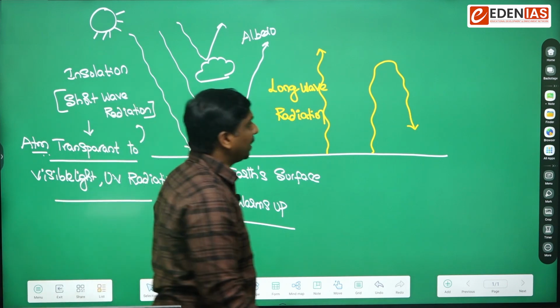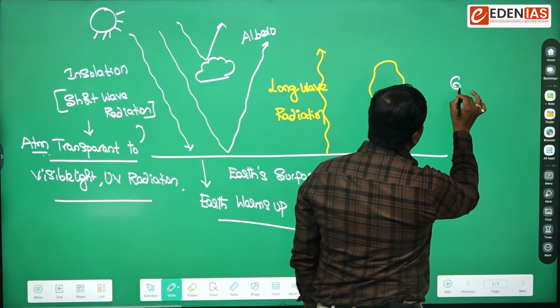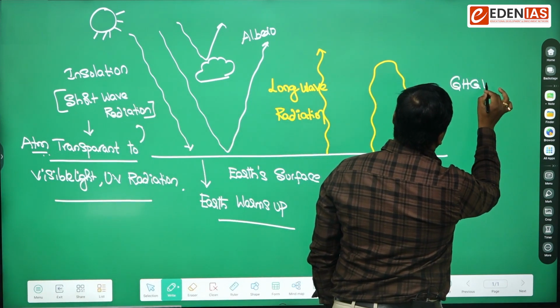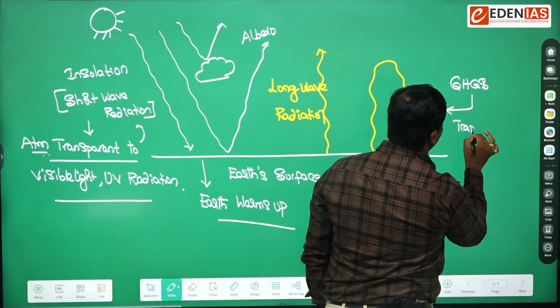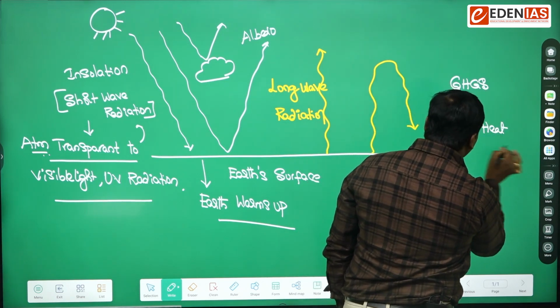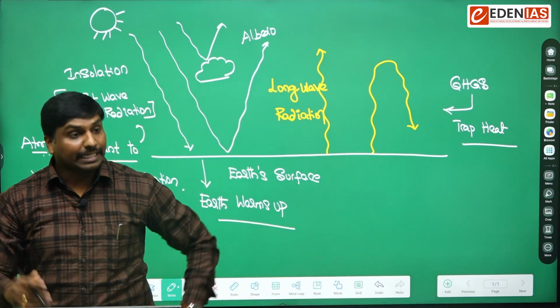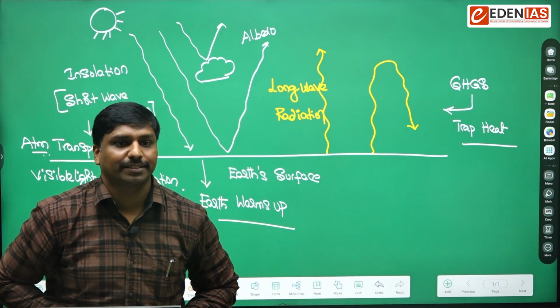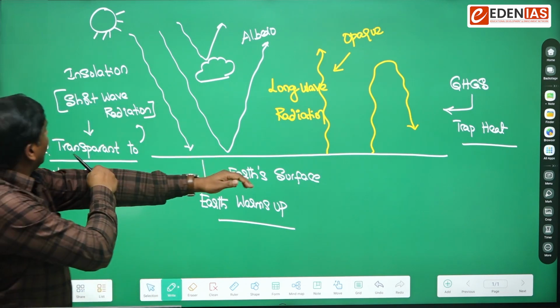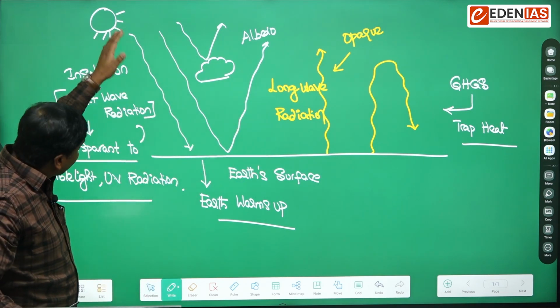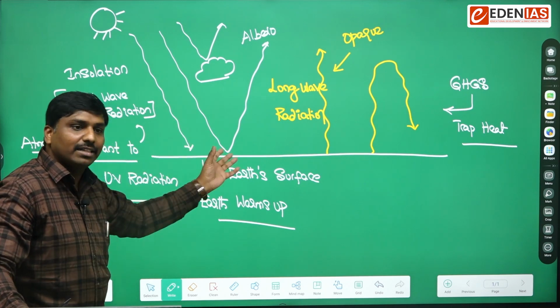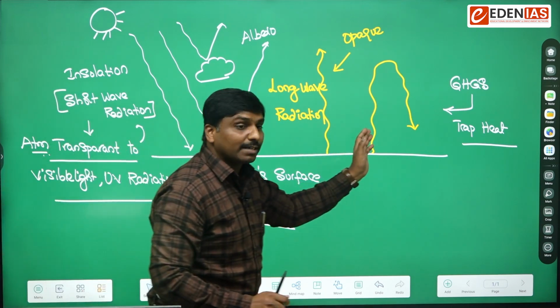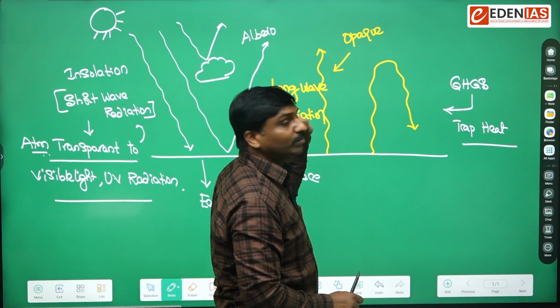And what will happen? The greenhouse gases will trap this heat and keep the earth warm. Now remember that the earth's atmosphere is transparent to short wave radiation, so it will reach the earth and heat the earth's surface, and the earth's atmosphere is opaque to long wave radiation.